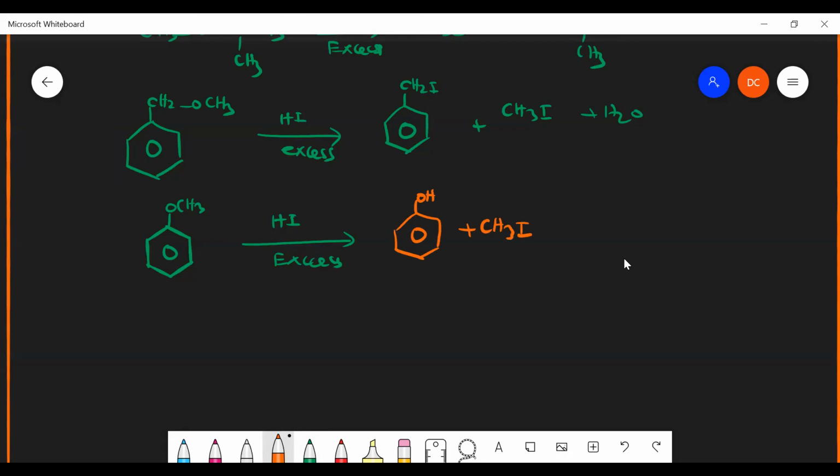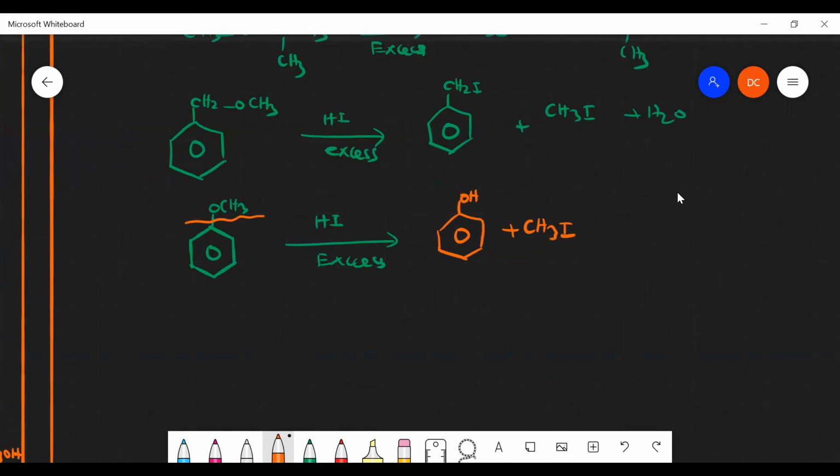Why? Because this bond cannot be broken easily, as it has partial double bond character. So I can't break it and form a positively charged ion. That's why I cannot get iodobenzene as a product. Is that clear?